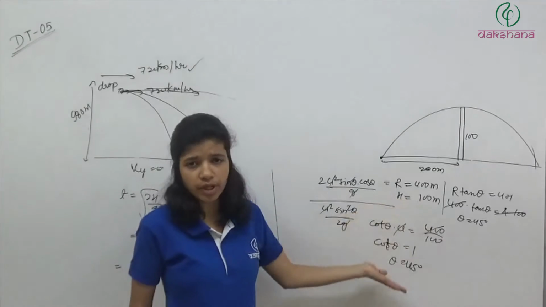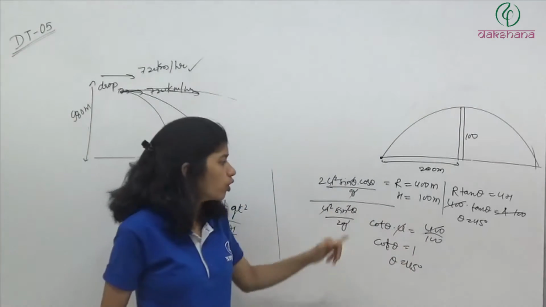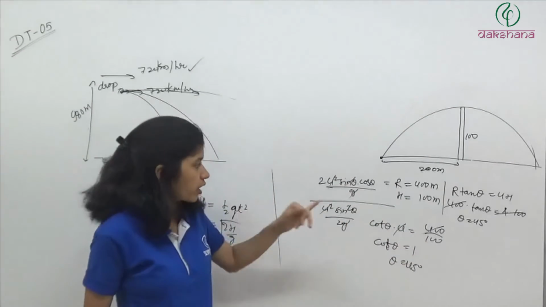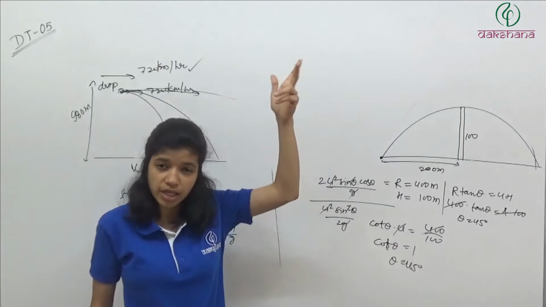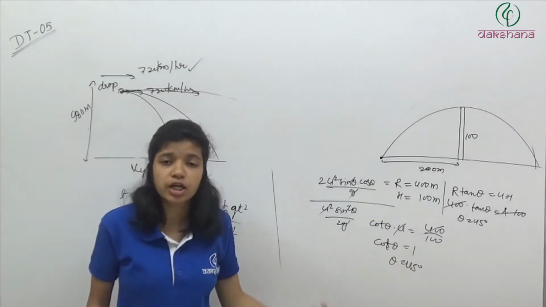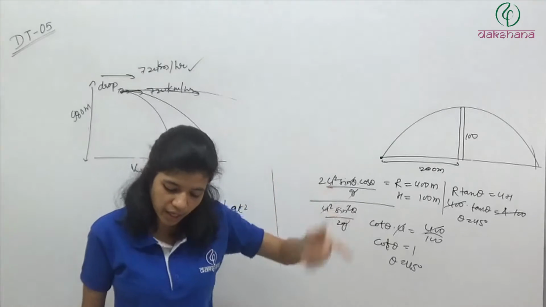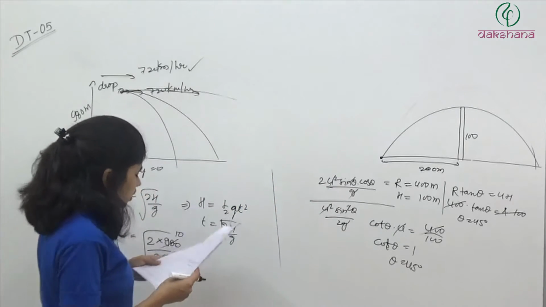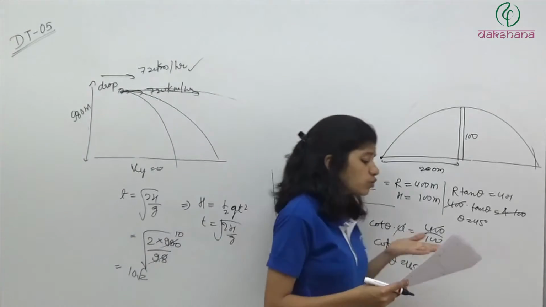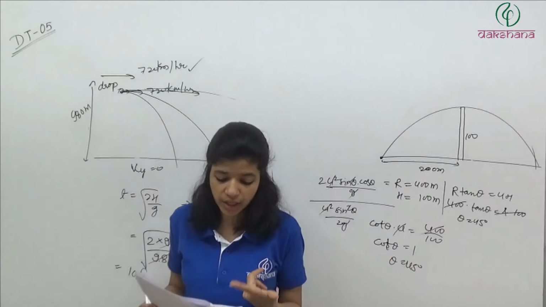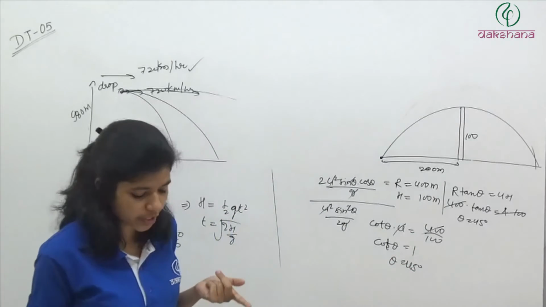So if you remember this, good enough. If not, then simply you can do this, you can do this very fast. This calculation you can do in your mind: 2u square sin theta cos theta by g, and in the denominator u square sin square theta by 2g. Simply cancel this in your mind and try to do the calculation that way. So this was also very simple. What is our answer? 45 degree. Second option is the correct answer.